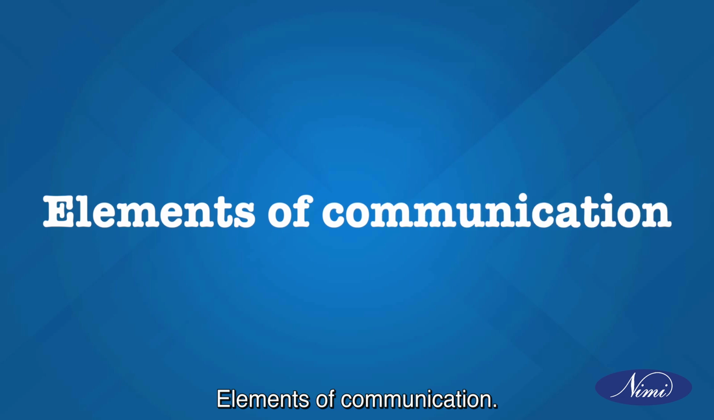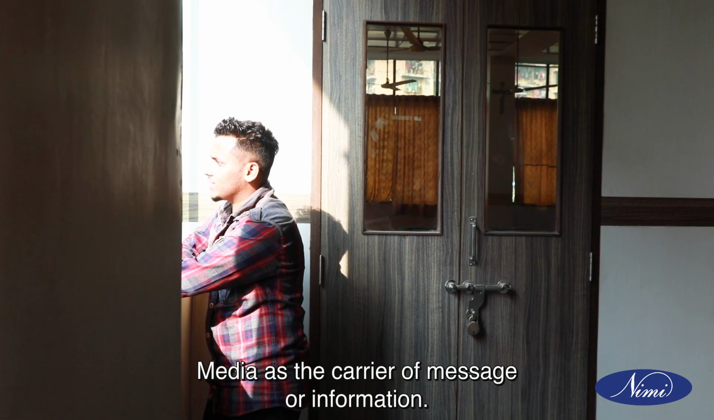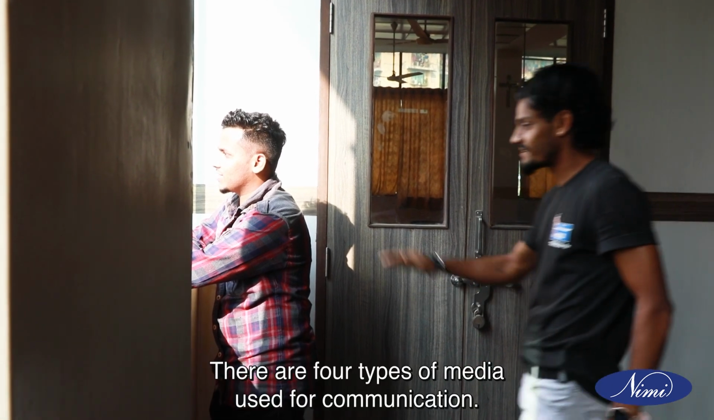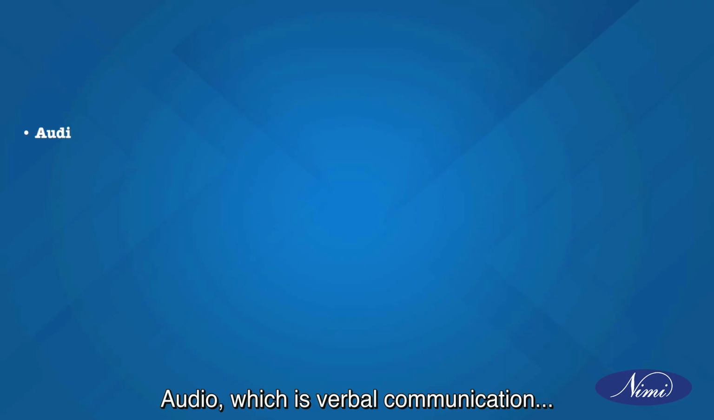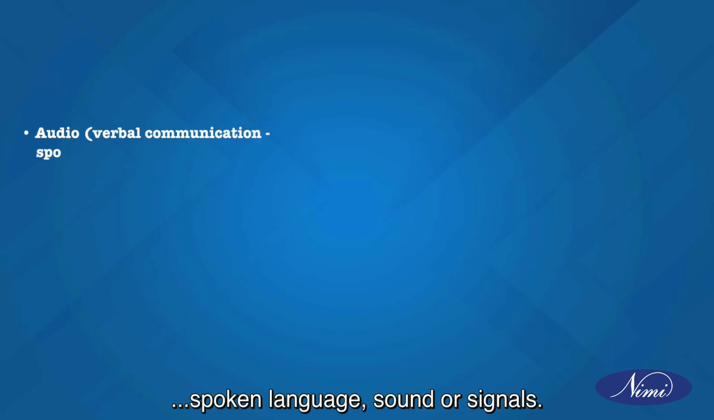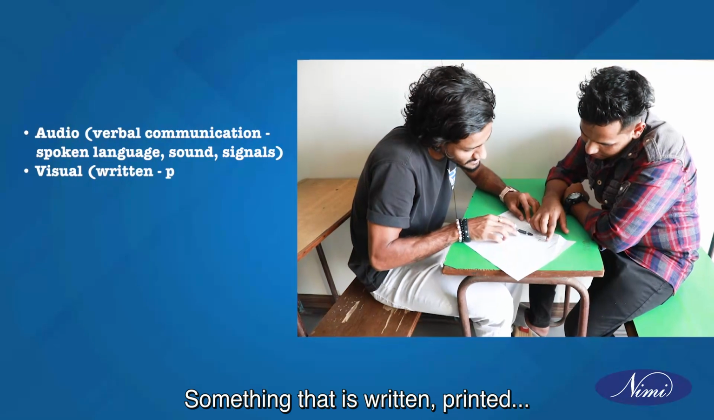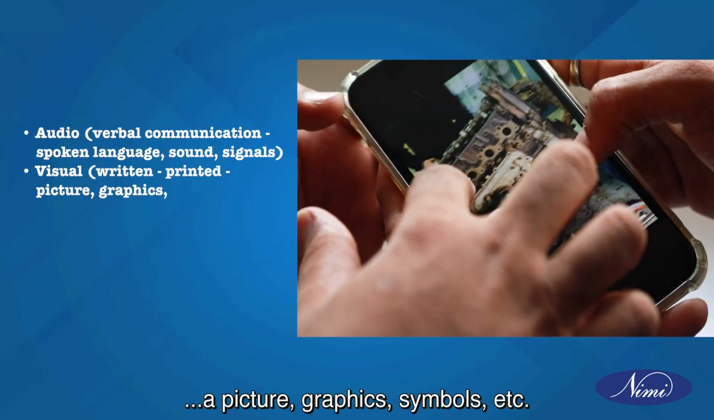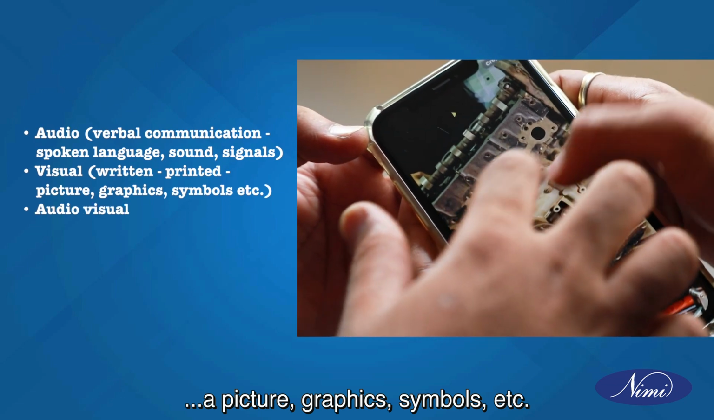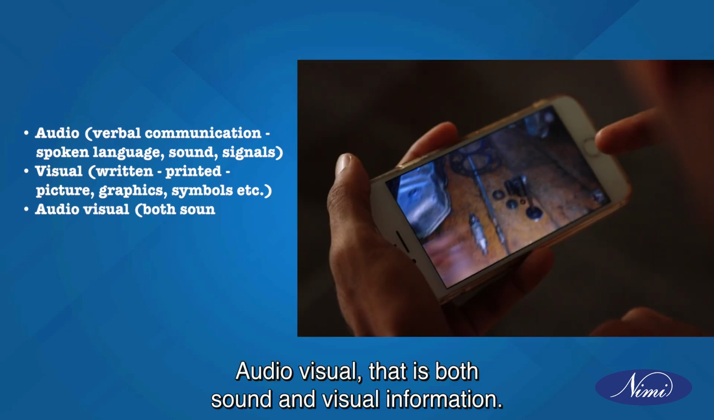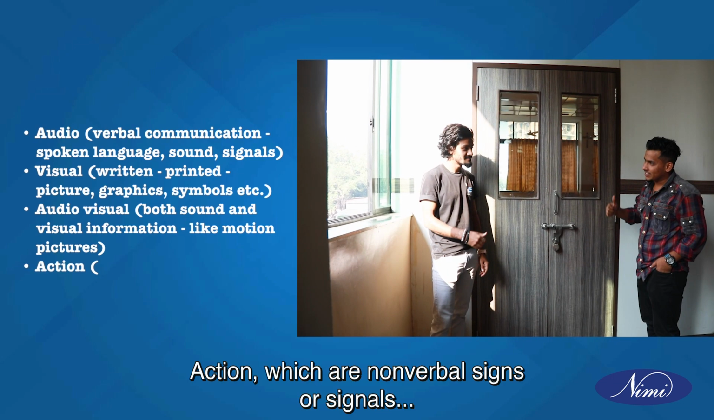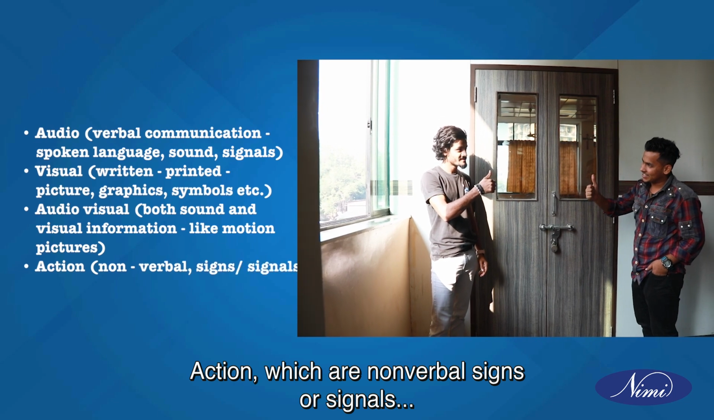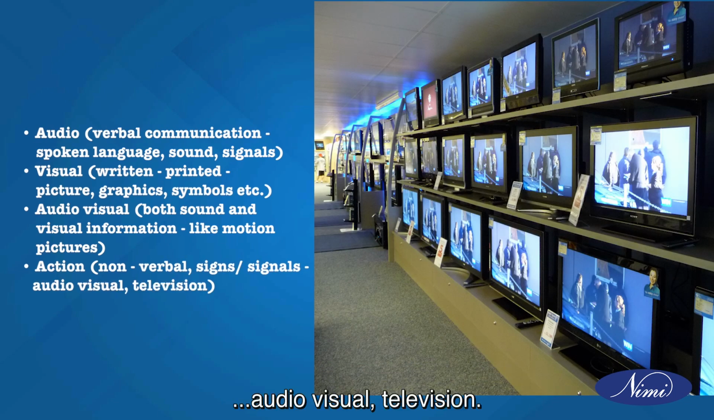Elements of communication. Media is the carrier of message or information. There are 4 types of media used for communication. They are: audio, which is verbal communication, spoken language, sound or signals. Visual, something that is written, printed, a picture, graphics, symbols, etc. Audio-visual, that is both sound and visual information like motion pictures. Action, which are non-verbal signs or signals.